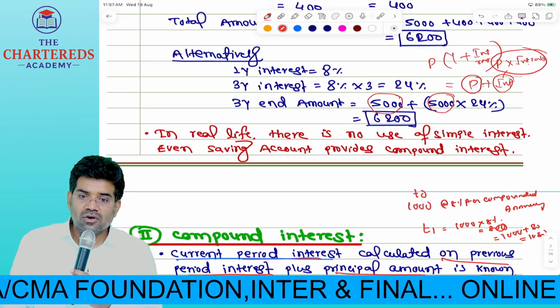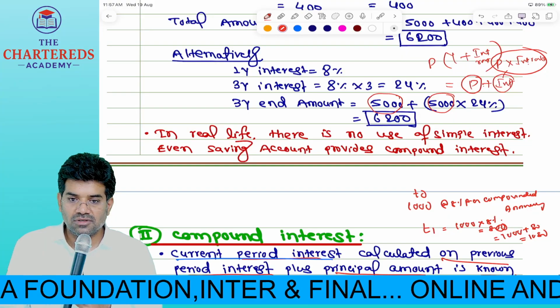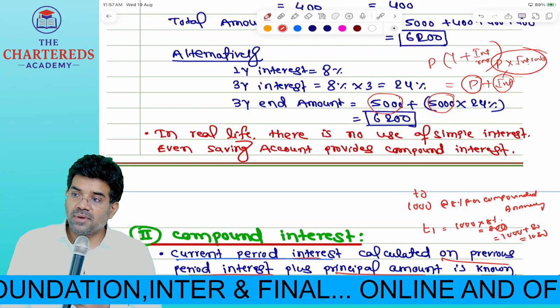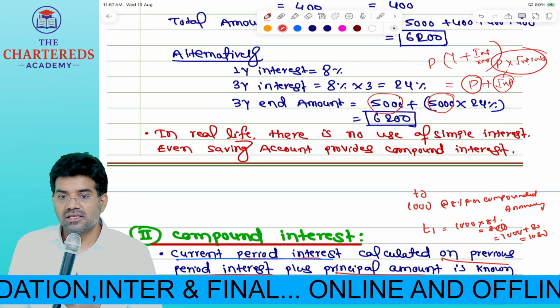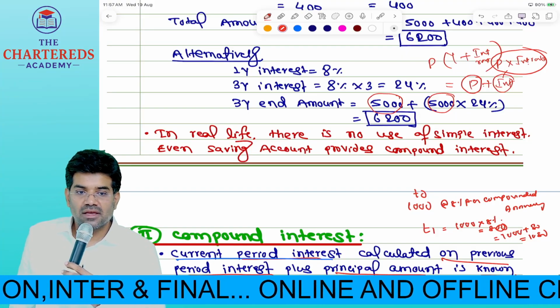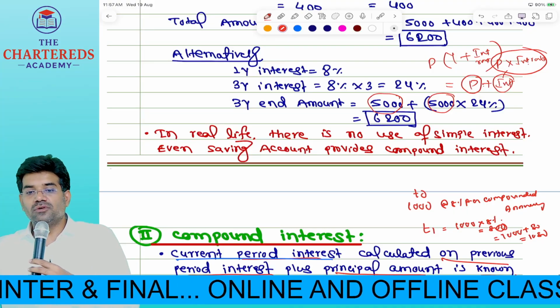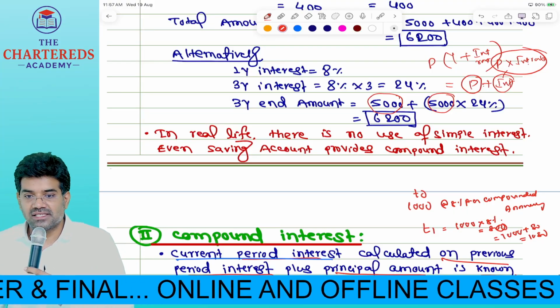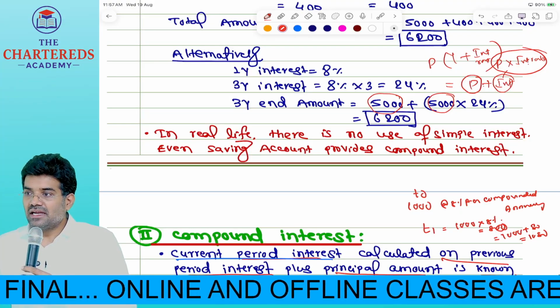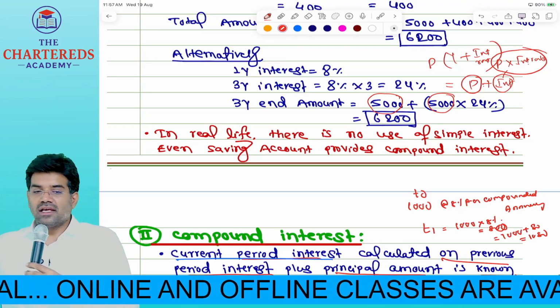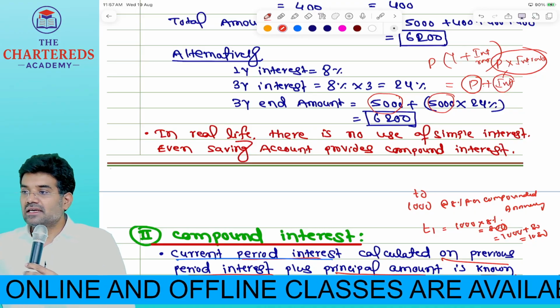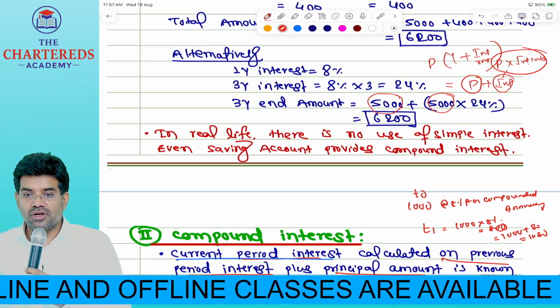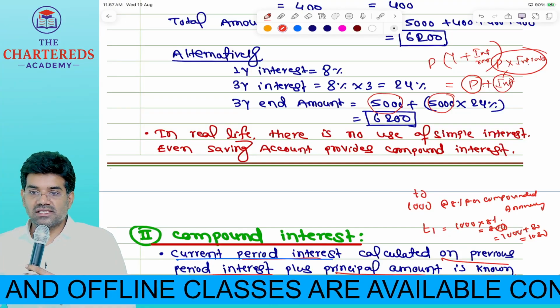Even in your bank account, your savings account, which interest do they pay? Simple interest or compounding interest? Compounding interest only they will pay. And the bank will compound your interest on a daily basis. Not continuous basis, daily basis.